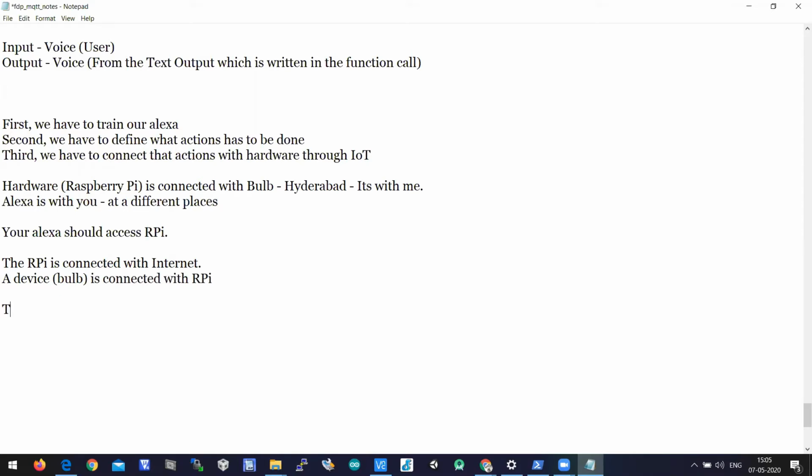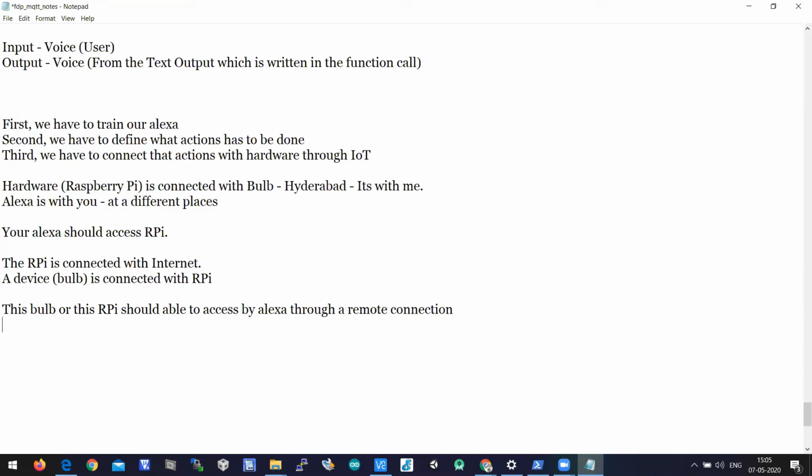So this bulb or this Raspberry Pi, because bulb or Raspberry Pi are both the same here according to the software, since the bulb is also connected to the Raspberry Pi, should be able to be accessed by Alexa through a remote connection.